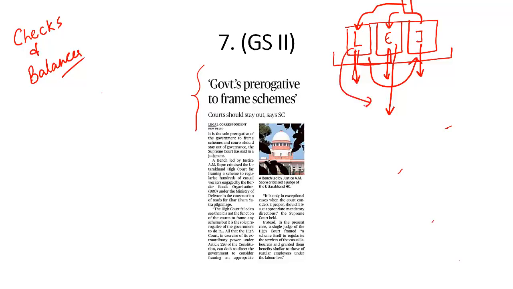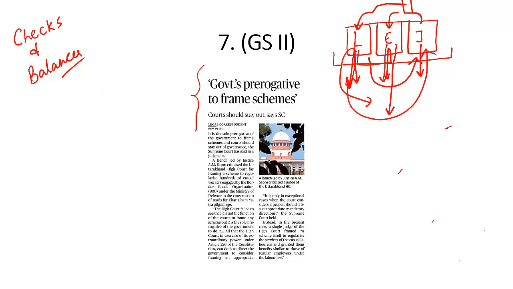How? Through confidence motion, no confidence motion, adjournment motion, question hour, zero hour, motions, resolutions, budget. These are the tools that are available to the legislature, and it is through these tools that the legislature keeps the executive under check. But the legislature in turn is kept under check by the judiciary.